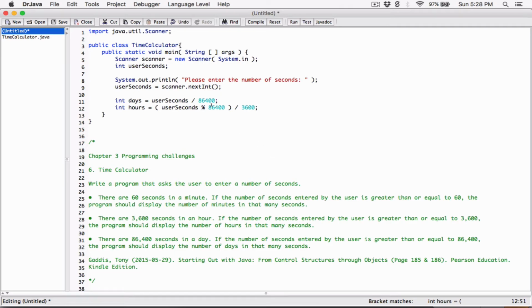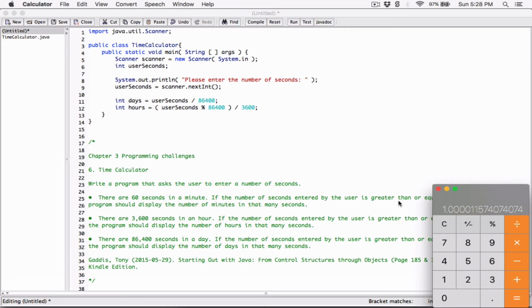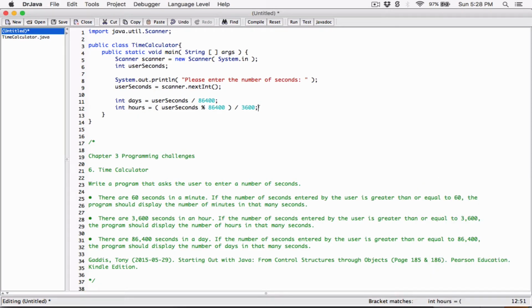Now again, all these are integers. Well, actually, it is not an integer. Whatever number this gives us, it's going to give us a double. But if we type in 86,401, we know we're going to get a double here. So it's going to divide the remainder by 3,600 and store the results in hours here. So now we have the hours.